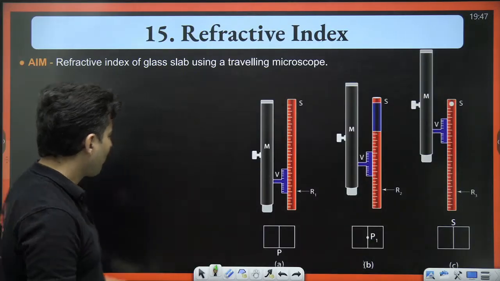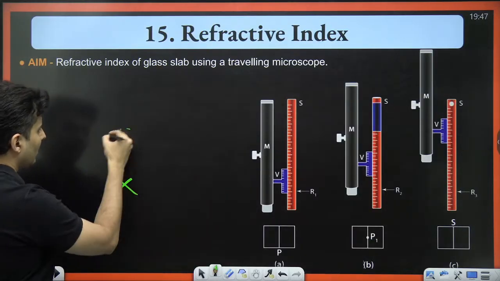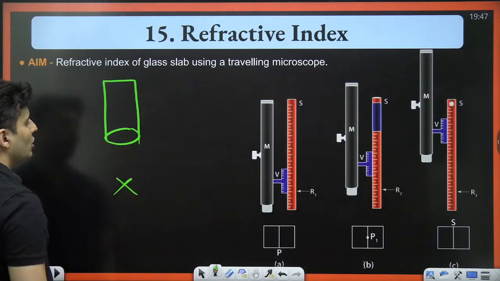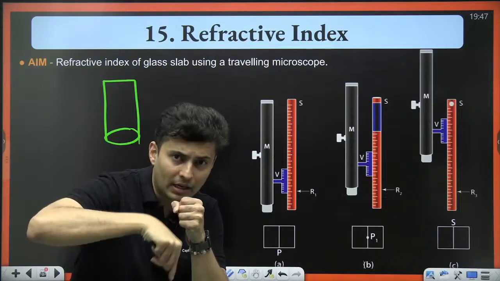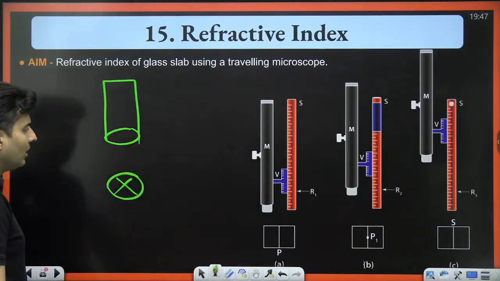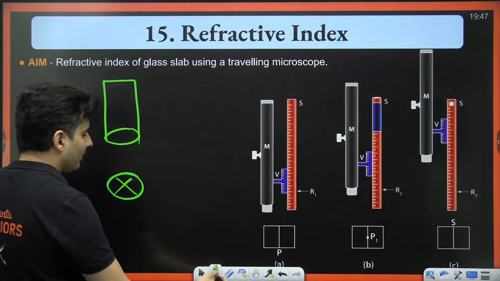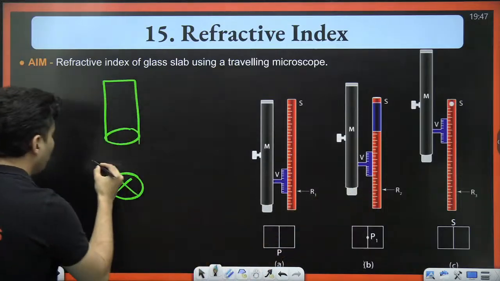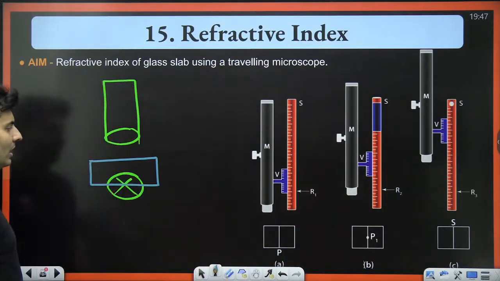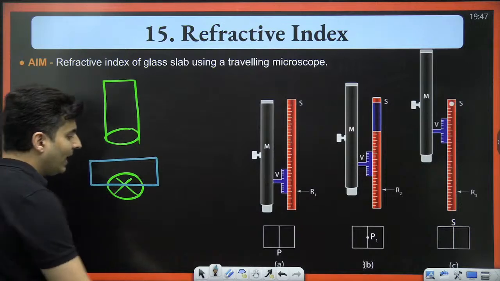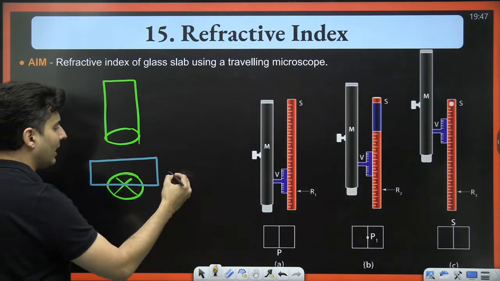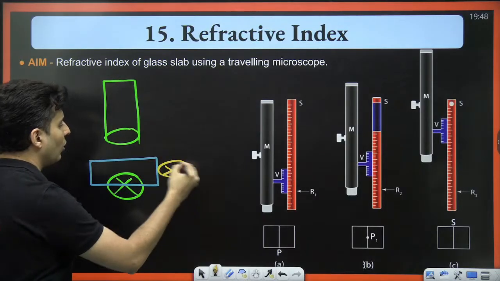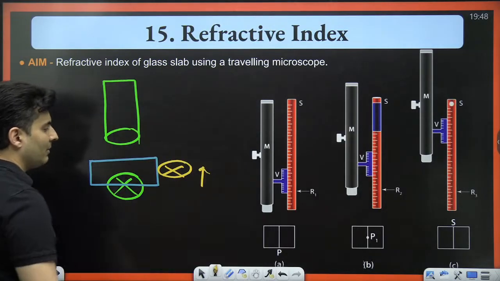you, let's say for example, are viewing a point through a microscope. There is a point or a dot or a particle, and you are seeing it through the microscope. Now, if by chance you put a glass slab in front of it, then that point which is marked will no longer be visible there. It will appear a little bit closer. It will shift by some amount.